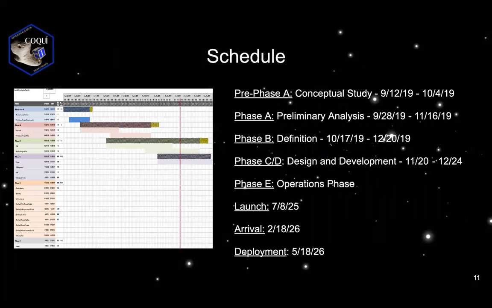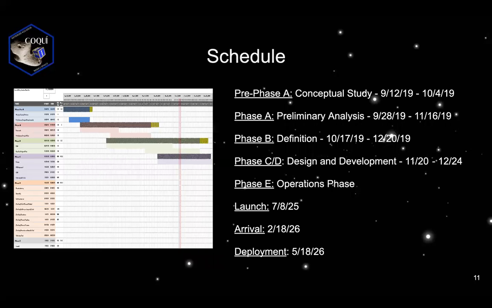The schedule for this mission was designed such that the launch date would make the travel time a minimum. The schedule is divided in six parts labeled Pre-A, A, B, C, D, and E. In phase Pre-A, the conceptual study is done and the proposal is submitted. During phase A, the preliminary analysis takes place.